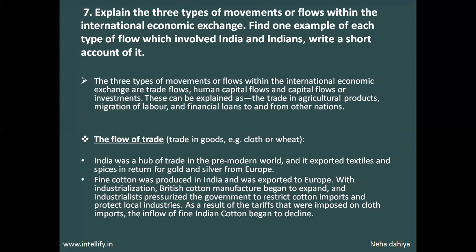So because of the pressure by cotton manufacturers, the government imposed tariffs, that is taxes, on cloth imports. The inflow of fine Indian cotton began to decline. Since Indian cotton had become expensive in Britain, the demand decreased, imports decreased, so the inflow of fine Indian cotton began to decline.